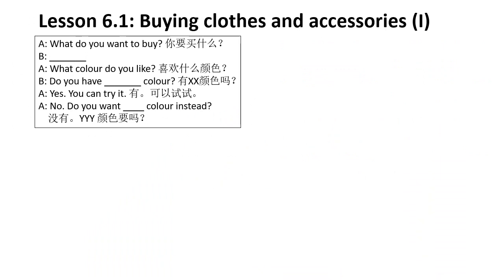Okay, lesson 6, we are going to look at buying some clothes and accessories. Yeah, we like to go to Thailand to shop, right? And sometimes we really like their clothing and accessories that's so fanciful and so pretty. Okay, so this is a very basic one that is the conversation between the buyer and the seller. So when you walk into the shop, the seller will ask you, what do you want to buy?